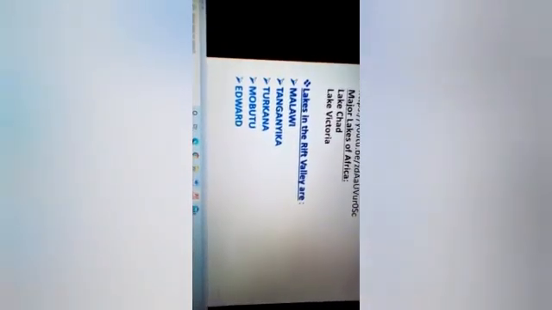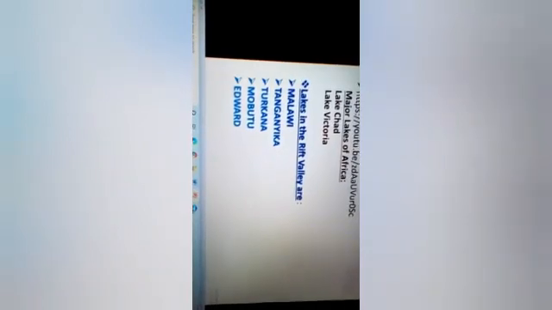Second is your Lake Chad, which we just saw right now. It is important because it is an entire area of inland drainage in the Sahara Desert. Then comes your lakes in the Rift Valley. We had already learnt about the three main lakes in the Rift Valley. Here today we are going to add two more lakes to it. That is your Mobutu and Edward. We already had discussed about Lake Malawi, Tanganyika, Turkana. We are adding two more which lie in the Rift Valley.